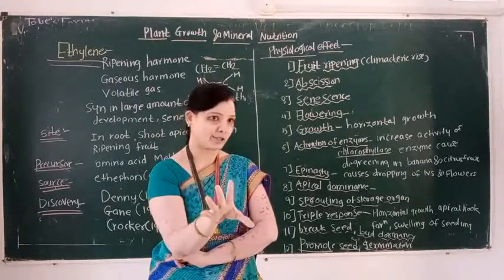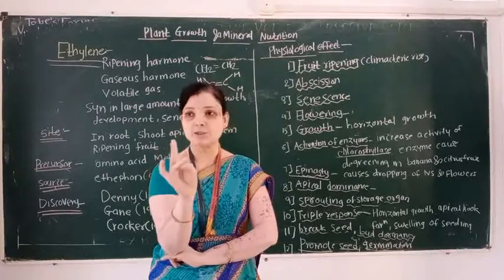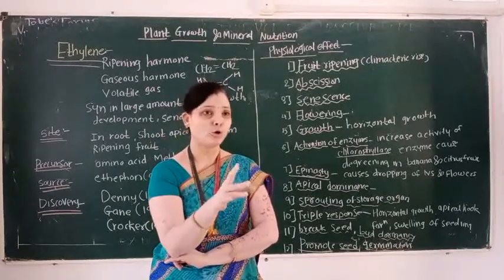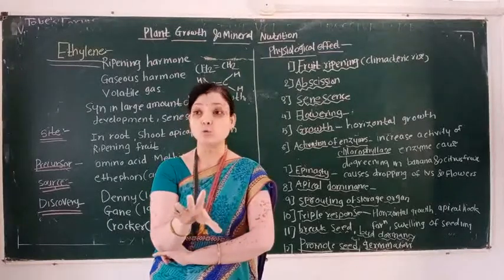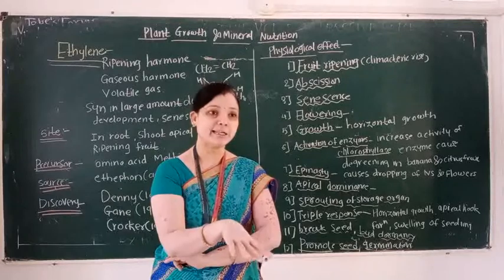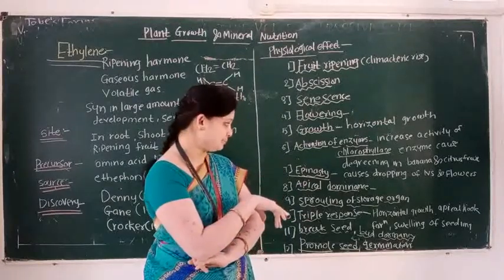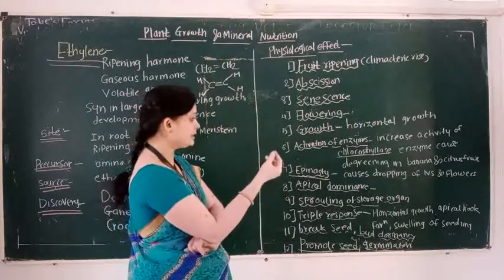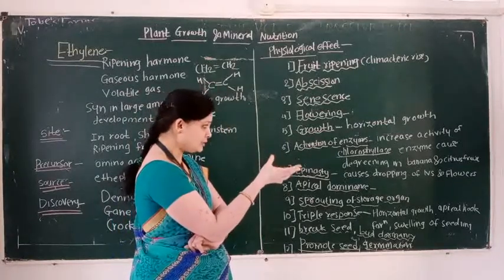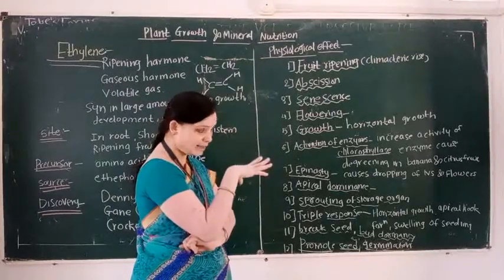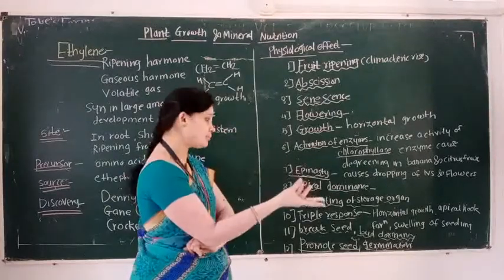Second, abscission. Third, senescence. Then, activation of the enzyme like chlorophyllase, which causes degreening in leaves. This degreening is observed in banana and a citrus fruit.